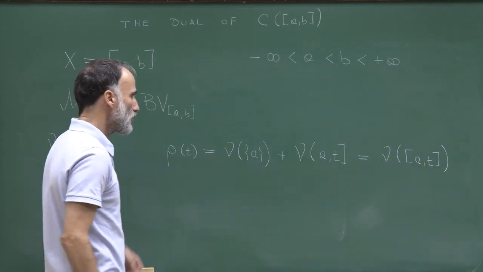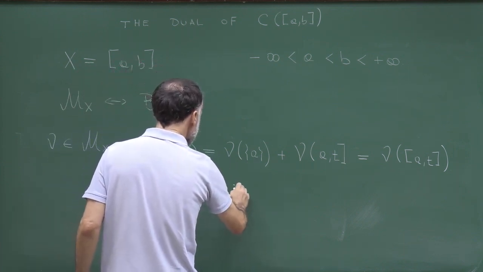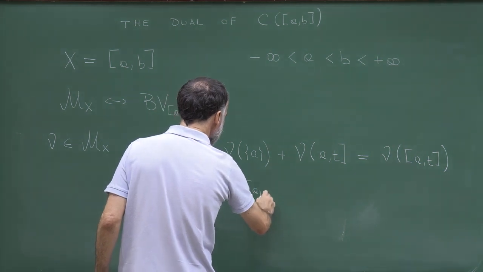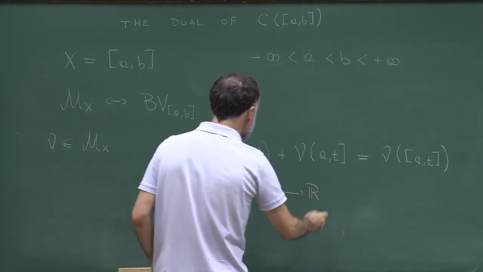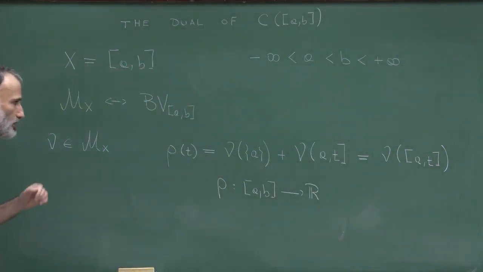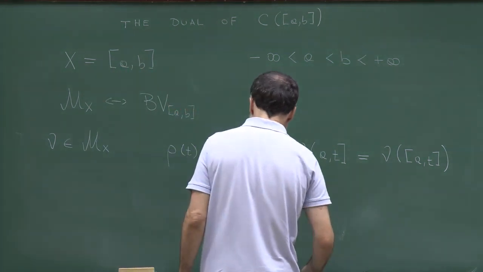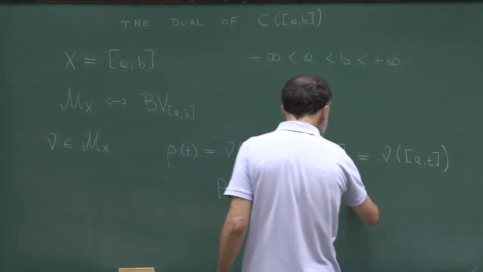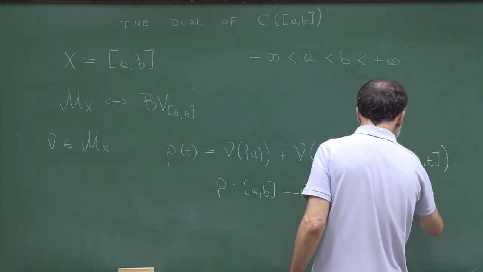If I define rho in this way, so rho now is a function from the interval AB to R. It's R because I assumed nu to be a finite sign measure. So I leave it to you to check that rho is indeed a bounded variation function.